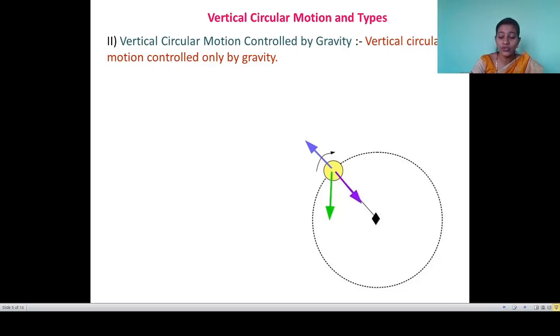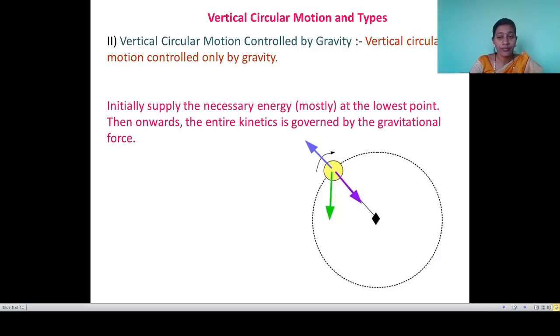But in this case, when the object is at the lowest point, that means the bottom position, at that time we have to supply the necessary energy. When we first give energy to the ball, afterward its entire kinetics is governed by the gravitational force. So initially we supply the necessary energy at the lowest point, then onwards the entire kinetics is governed by the gravitational force.